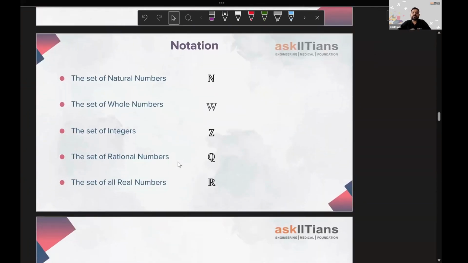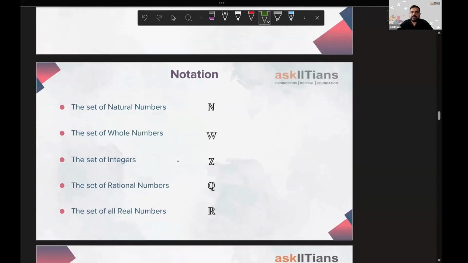Chalo, let's move on to the next part. There are some important sets or very common sets, and we'll be discussing their notations. The set of natural numbers. You have studied this from 7th grade, 8th grade, and up to 10th grade, you have studied natural numbers. So this is natural number.